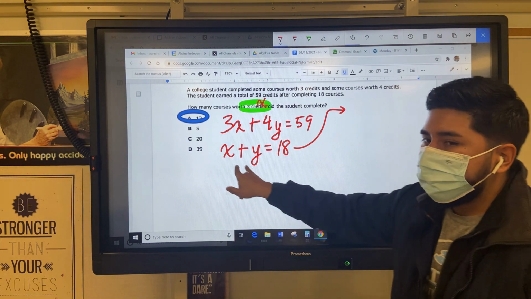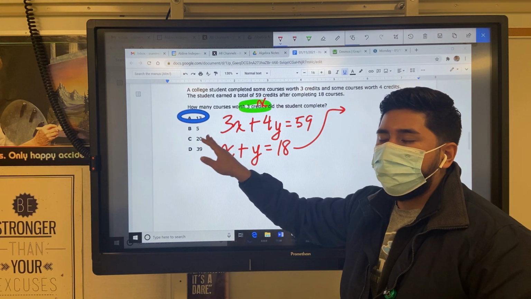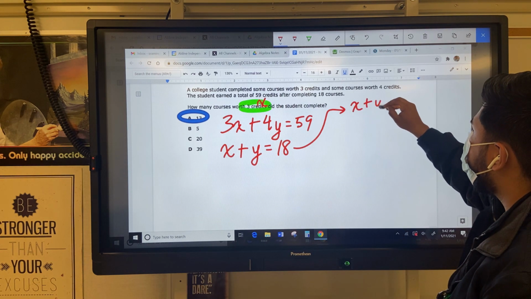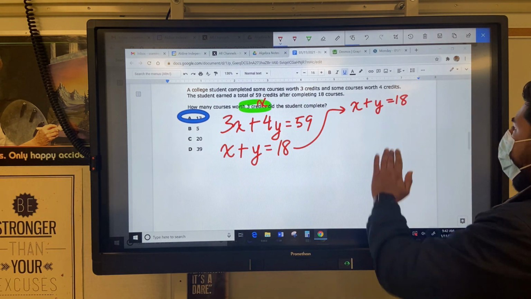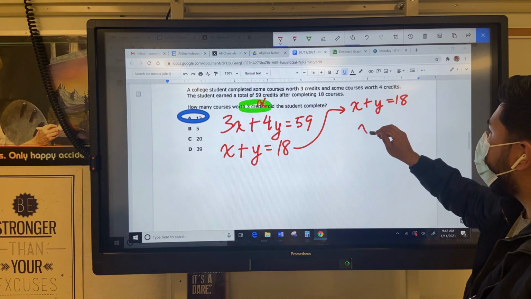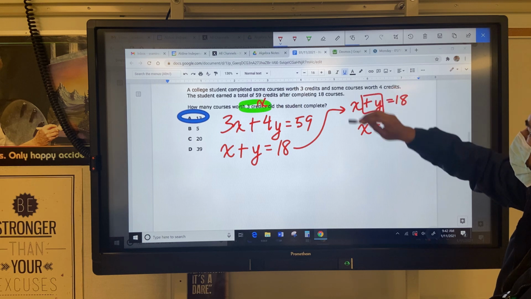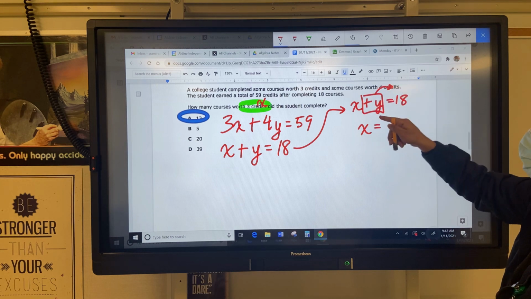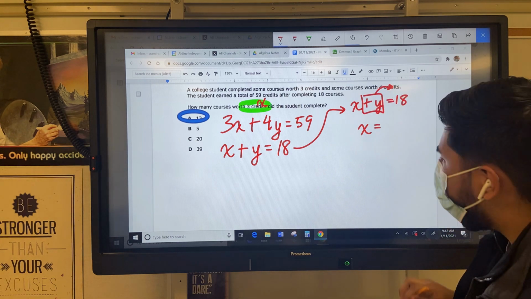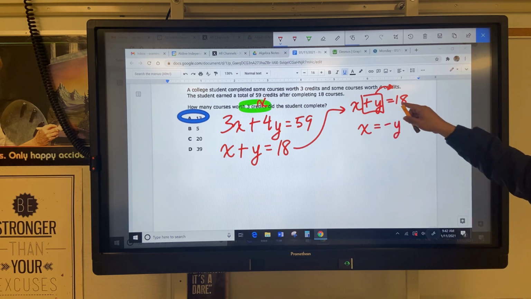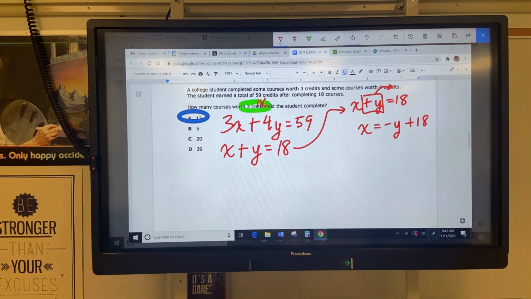I'm going to do that one because I don't have any constants. Not constants. Coefficients in front of the variables. x plus y equals 18. I like solving for x, so I want to say x equals. So that tells me move over the y. That's a positive 1y. Throwing it over turns into a negative 1y, or just negative y. Bring down the plus 18. And this is what we're working with.